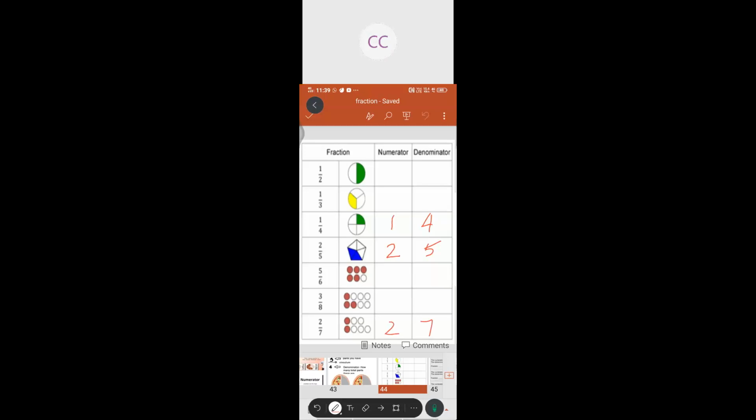What is numerator? What it represents, what it denotes. Numerator denotes how many parts you have.